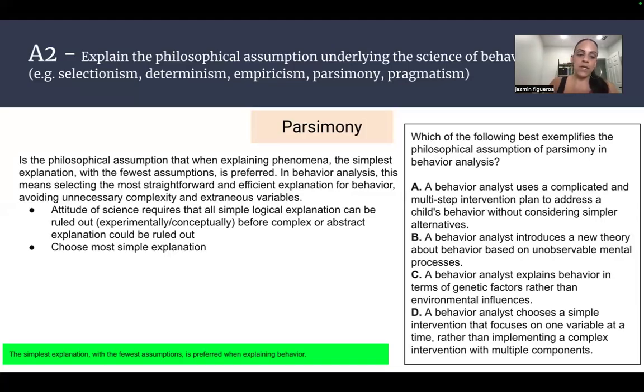Again, parsimony focuses on the most simple explanation when explaining behavior. Therefore, we're going to eliminate any complexity. We're going to eliminate any abstract thinking. And we're going to choose the most simple explanation. So here, our answer is D.